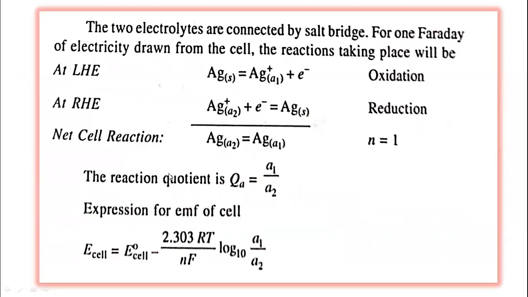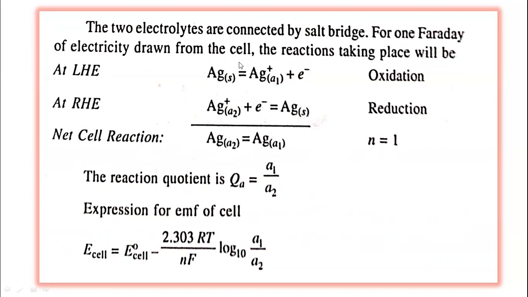Now let us derive the EMF. First of all, we have to write the reaction of the two electrodes, the LHS electrode and the RHS electrode. The two electrolytes are connected by the salt bridge, so there is no liquid junction potential. For 1 Faraday of electricity drawn from the cell, let us see what reaction takes place at the left hand side electrode.